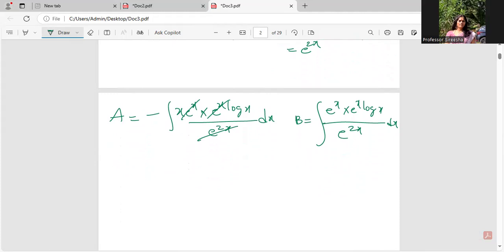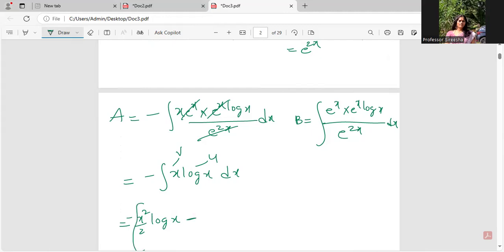Now for x log x dx, I'll be using the UV rule, where this would be my U and this would be my V, using ILATE. So what I'll have is log x into the integration of x, which is x squared by 2, with a minus sign outside.